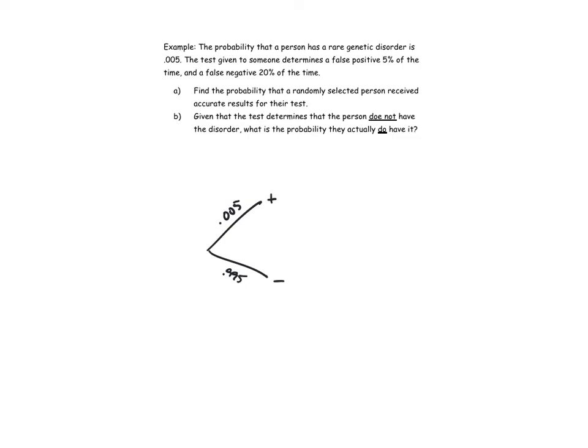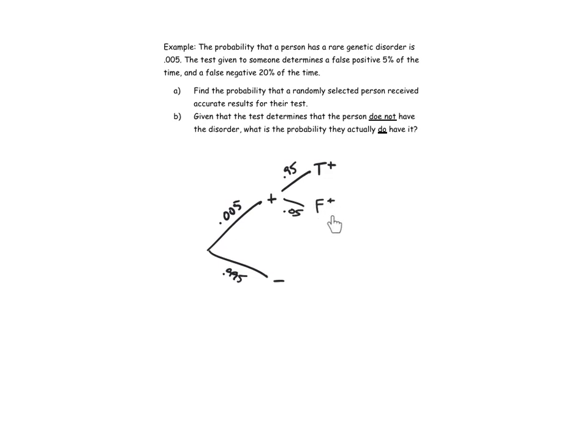The probability that the individual had a true positive test is 0.95. The probability that they've been deemed to have the disorder, but the test was false, is 0.05.